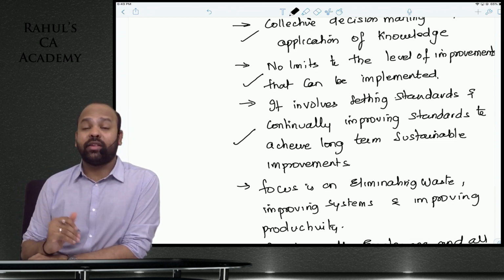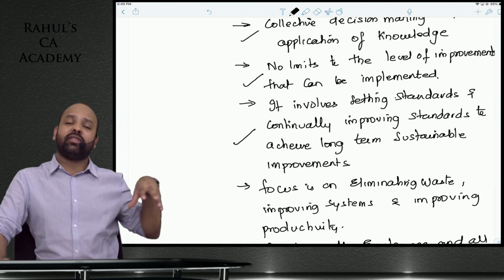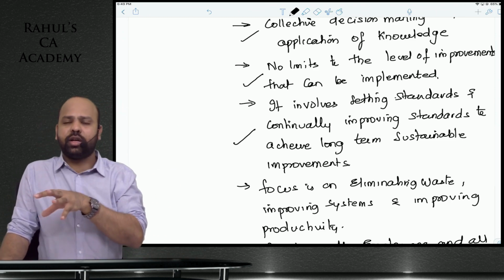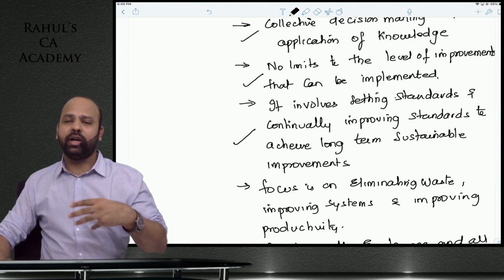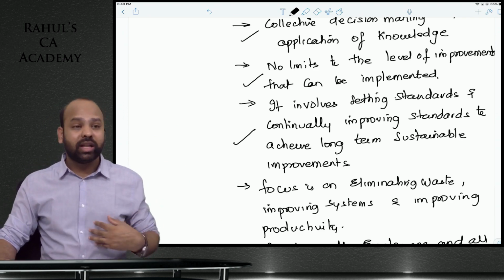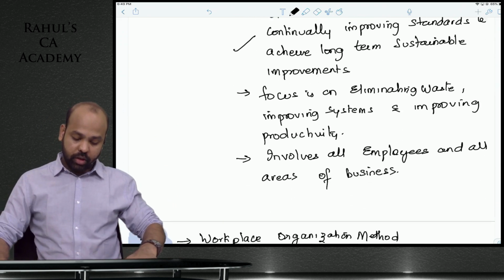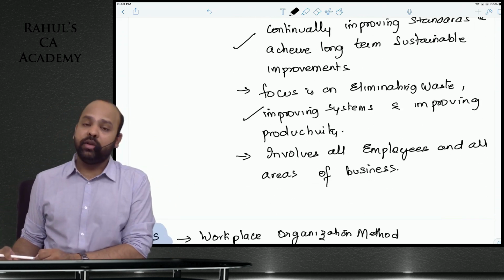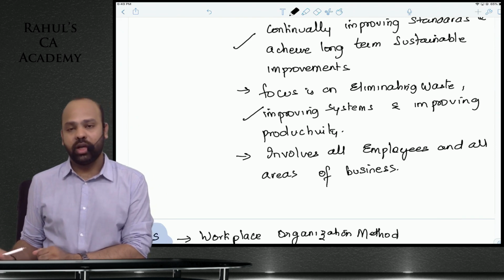जैसे लोग exercising में भी करते हैं बेटा, they say they exercise for 20 minutes, then they exercise for 22 minutes, 24 minutes. They gradually change it. You might not feel the difference every day, beta, but when you look back, you've seen that there has been a dramatic change. Focus on eliminating waste, improving systems, and improving productivity. Please involve all the employees in all the areas of the business.